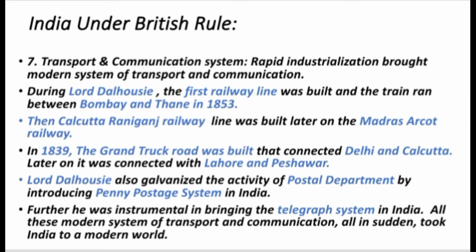Similarly, right from the time of Lord William Bentinck, highway building activities were carried on. In 1839, the Grand Trunk Road was built that connected Delhi and Calcutta. Later on, it was connected with Lahore and Peshawar. Lord Dalhousie also galvanized the activity of the postal department by introducing the penny postage system in India. Further, he was instrumental in bringing the telegraph system to India.